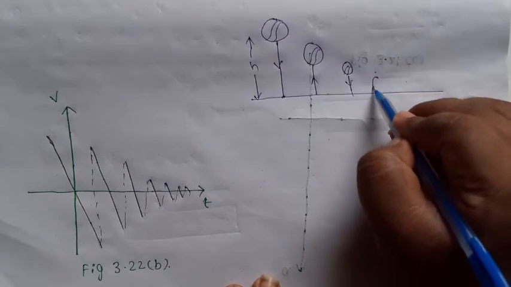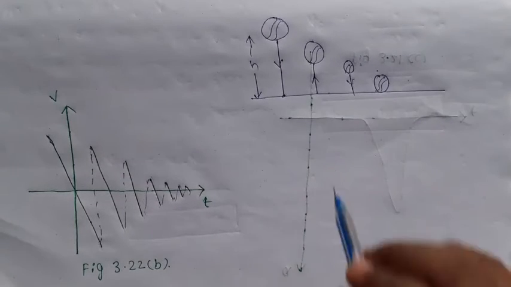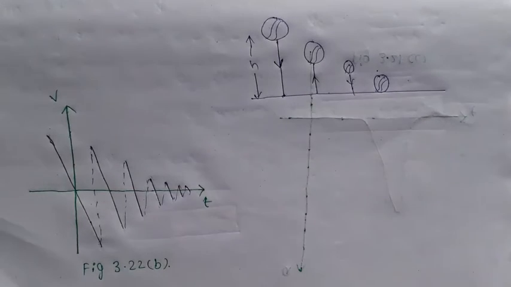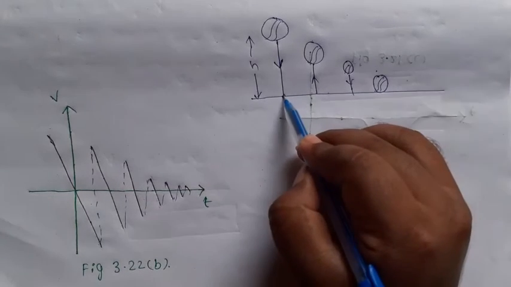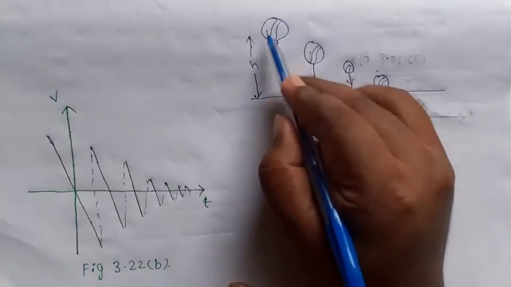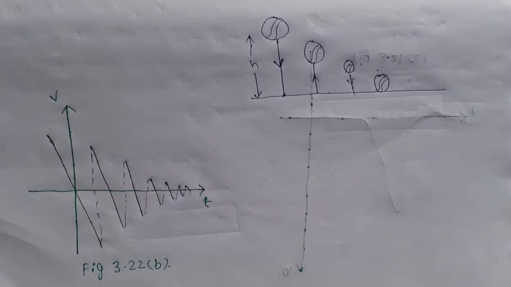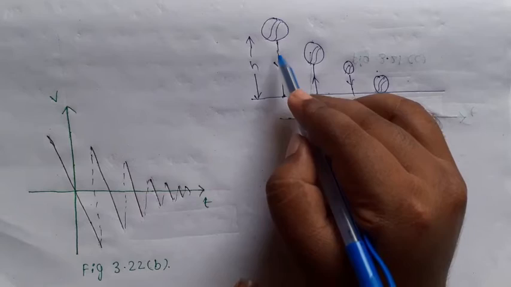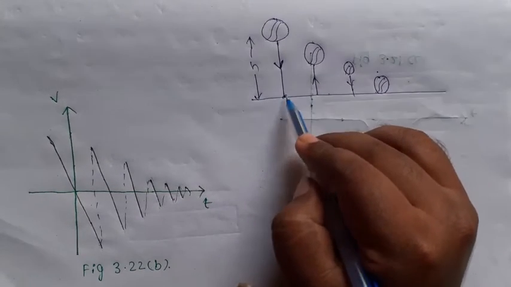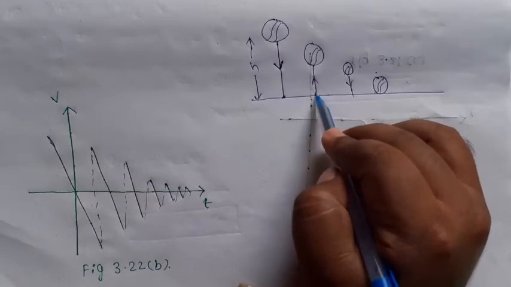After that, what happened? With every collision with the ground, some velocity is lost by the ball. So velocity gradually decreases when the ball hits the ground. Velocity decreases after increasing.